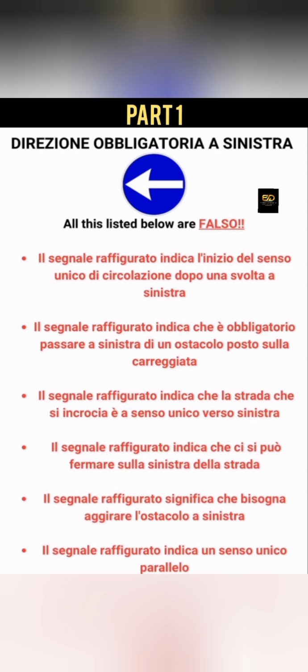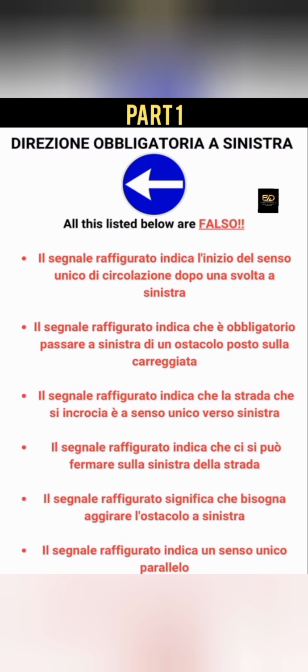Il segnale raffigurato indica l'inizio di senso unico di circolazione dopo una svolta a sinistra. Just like in the first place, this is not the start of a one-way road as you turn to the left. No, the road can be a one-way, can be a two-way road. Il segnale raffigurato indica che è obbligatorio passare a sinistra di un ostacolo posto sulla carreggiata. This is not telling you about obstacle at all. This is a junction. It's not telling you about obstacle. If you go and put vero here, I will ask you if you see an obstacle there.